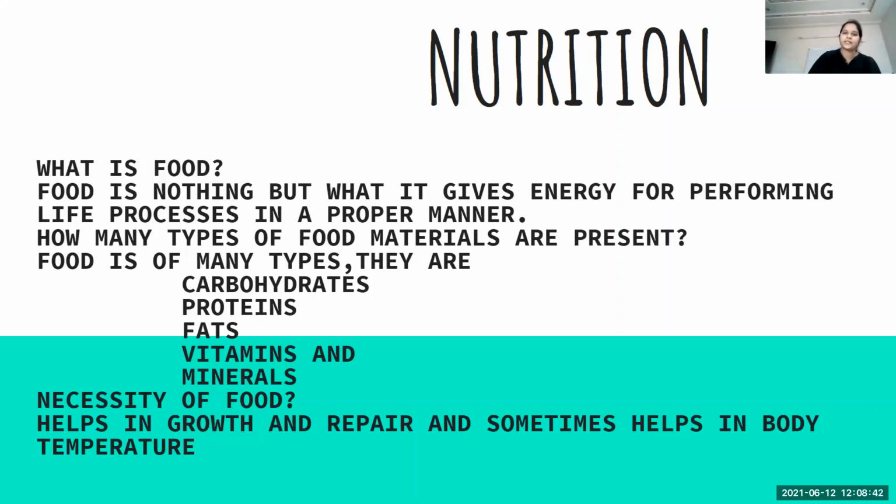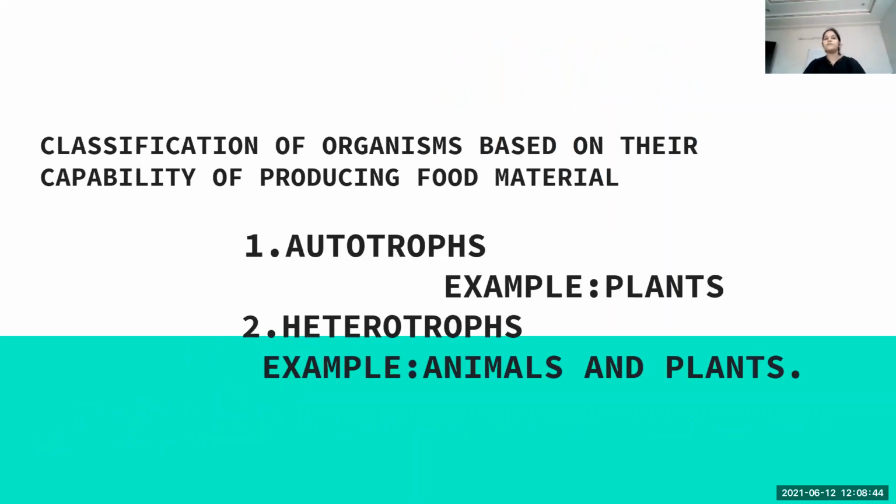Okay, let's get into the next one. We have seen what food actually is, but coming to the next, plants, animals, humans, all the living organisms on this earth are divided based on their capability of producing food material. What does it mean?